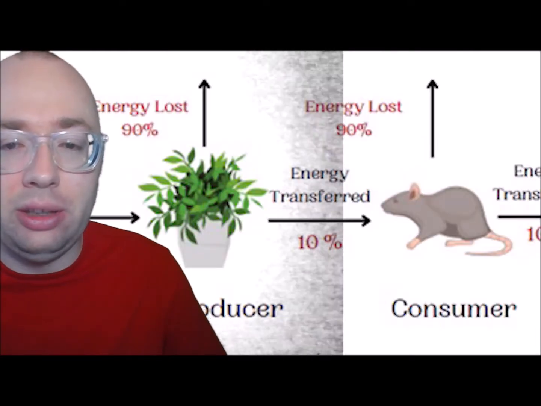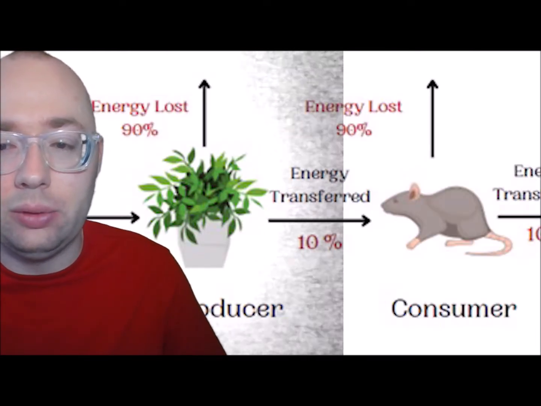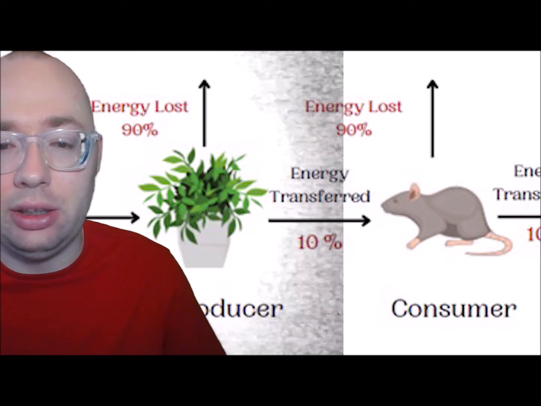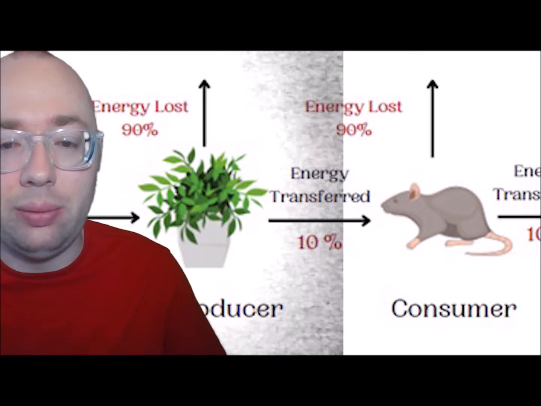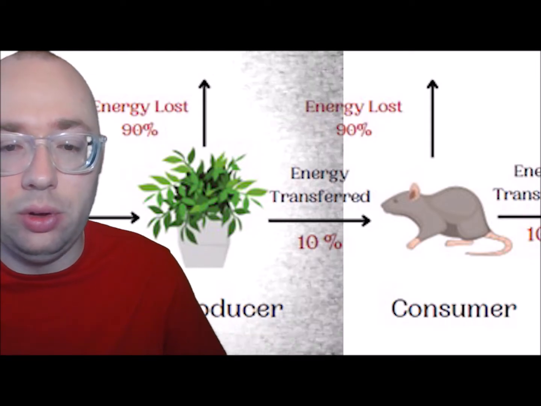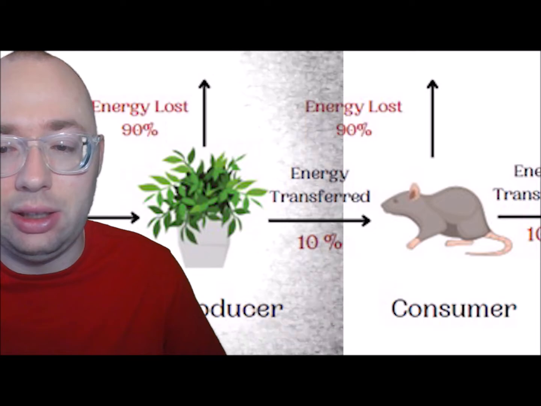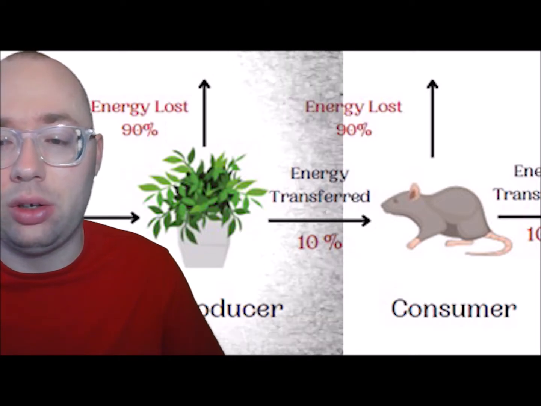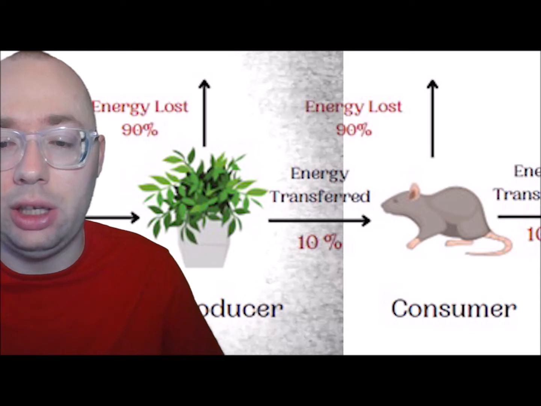All the energy made in the food chain comes from the producers, the plants, converting sunlight into energy with photosynthesis. The rest of the food chain just uses energy. So as you move through the food chain, there's less and less energy available. For this reason, there are fewer and fewer organisms the further along the food chain you get.